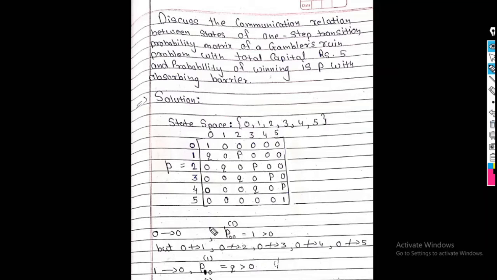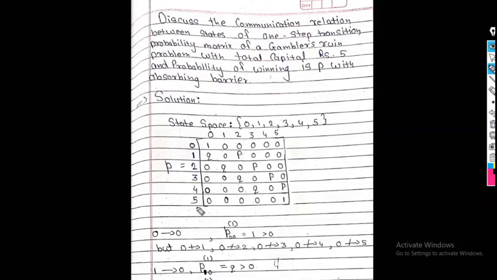Similarly, we can say here only 0 leads to 0. 0 does not lead to 1, 0 does not lead to 2, 0 does not lead to 3, 0 does not lead to 4, and 0 does not lead to 5. Only 0 leads to 0.